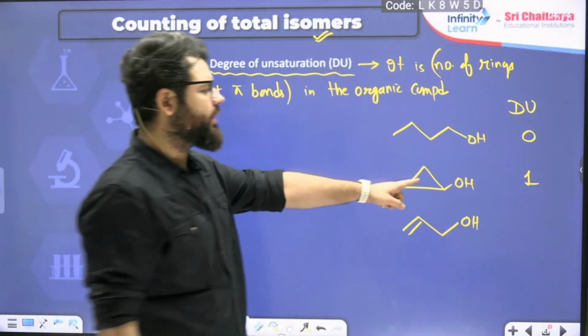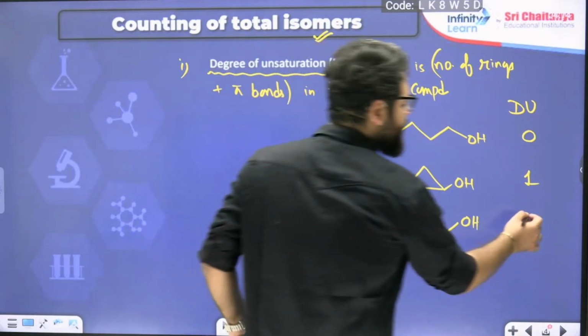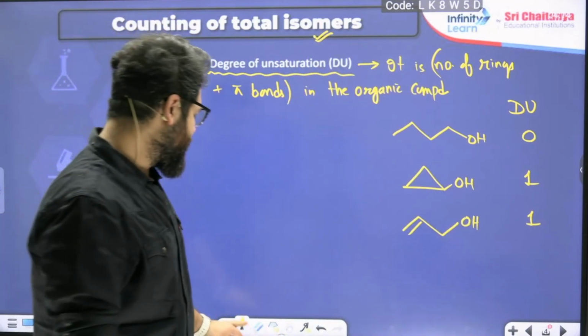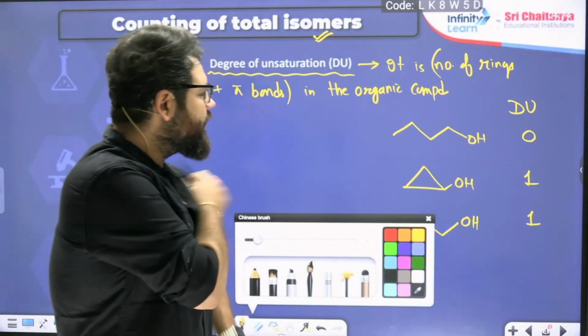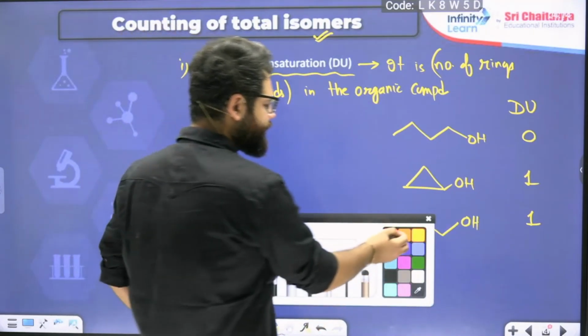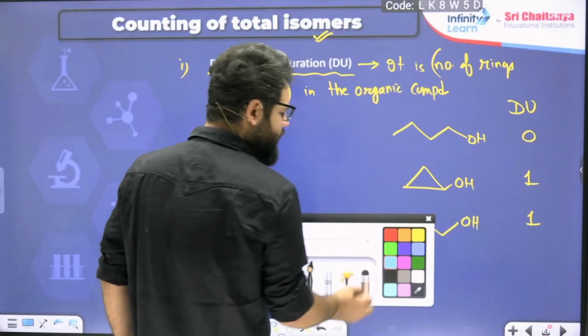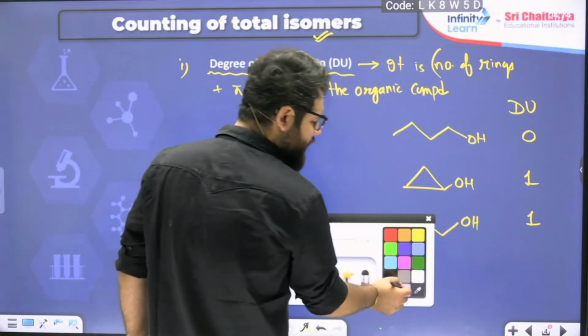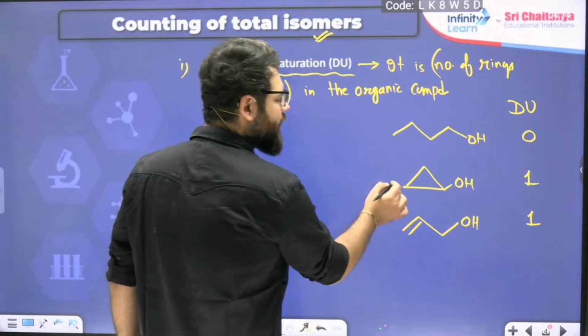So in this one a ring was present, in this one a pi bond is present. Very important point that you can remember from here is, whenever degree of unsaturation is the same and the number of carbons and other things are also the same, then the formula will also remain the same.